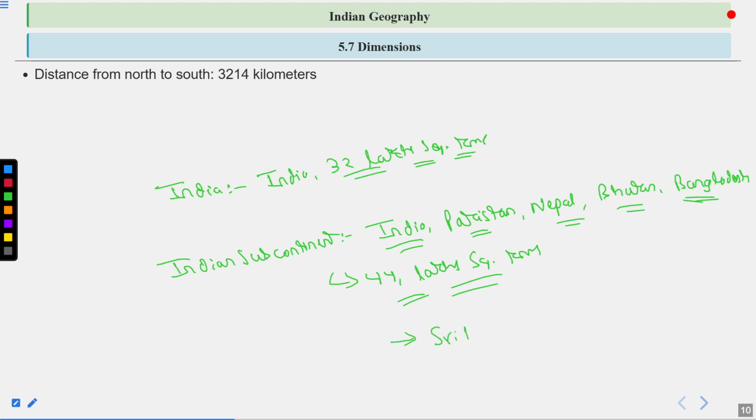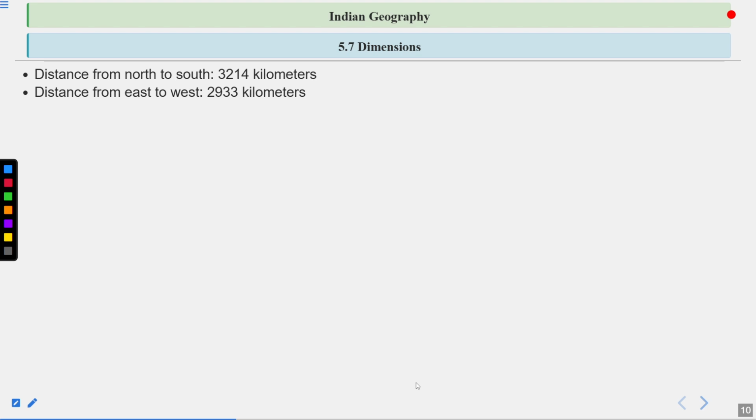However, at some places, we could also find Sri Lanka as a part of the Indian subcontinent, but because it is not connected to the continent by land, it is not considered part of it. The distance from north to south is 3,214 kilometers, while the distance from east to west is 2,933 kilometers.